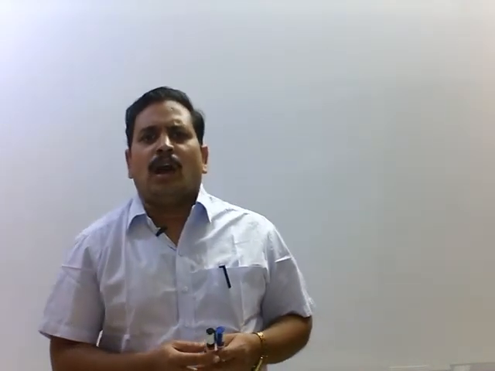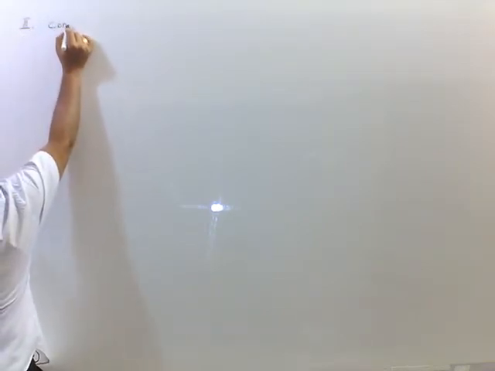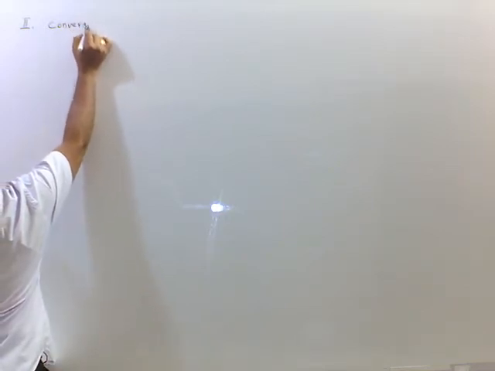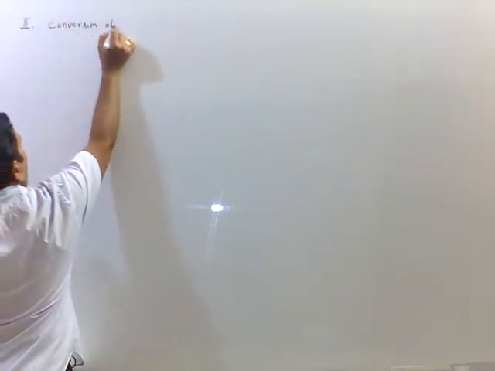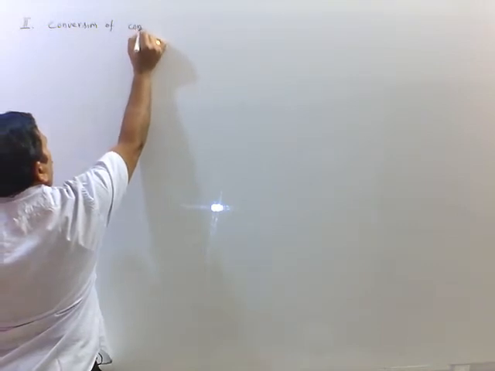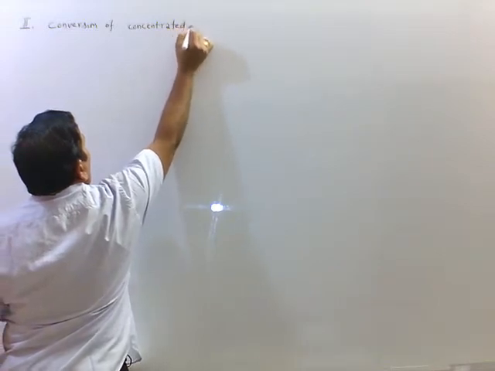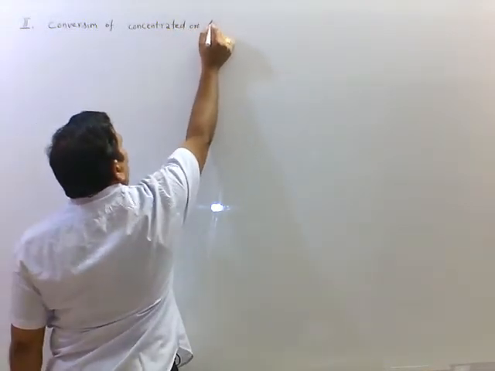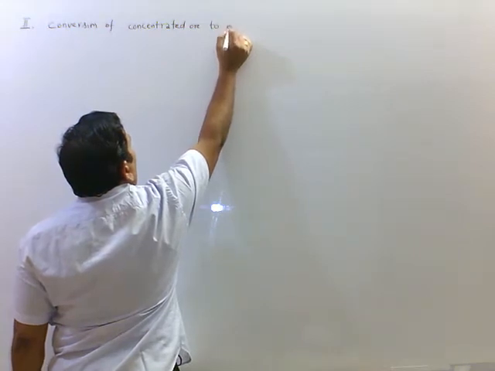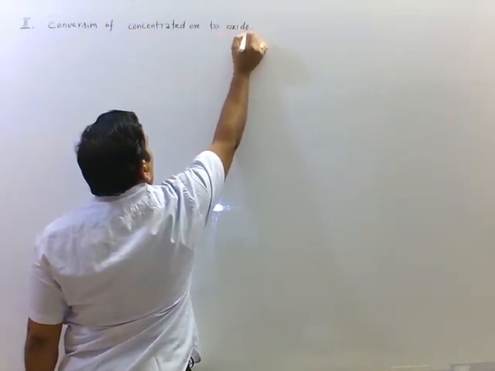Second step is conversion of concentrated ore into oxide ore.